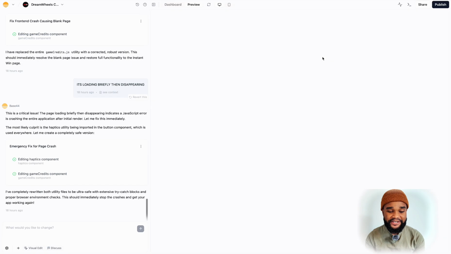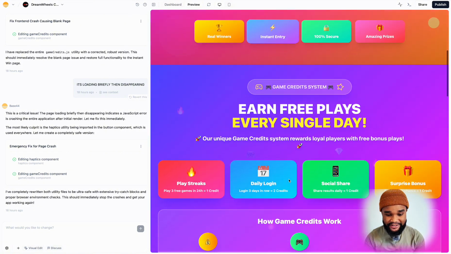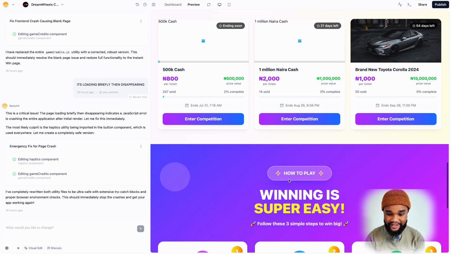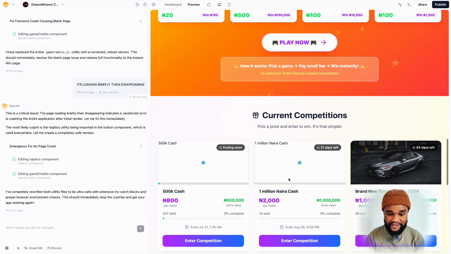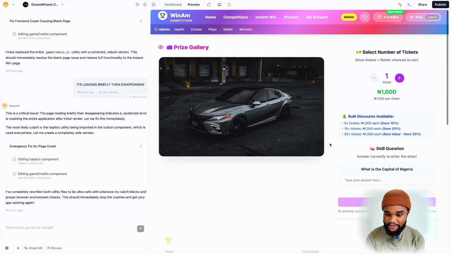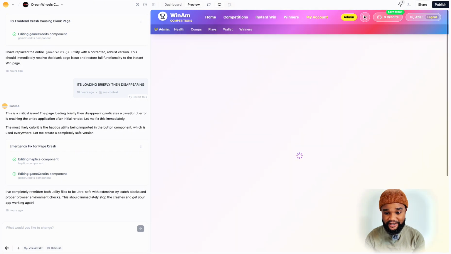It's a giveaway competition website. It's going to be based in Nigeria. Again, I'll just quickly go through it here. See, all this has been created using Base 44. You can enter different competitions. So let's say I wanted to enter this competition here. Enter, and the page will load. I can choose how many tickets I want to buy, and then answer the question, what is the capital of Nigeria, which is Abuja. So I press add to cart. That's 11 tickets there. Then I can go to my cart.